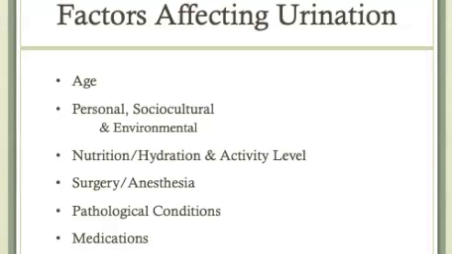There are also a variety of diseases and disorders that can affect urination. Local or systemic infection, inflammation, stones in the bladder, tumors, excessive growth of glands like the prostate gland, and immobility can all result in urination being affected. Medications like diuretics will increase urine output. Other medications like anticholinergics cause retention of urine and decrease output. Some meds like pyridium can even change the color of the urine. Pyridium turns urine very red.